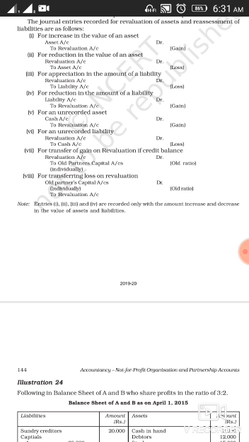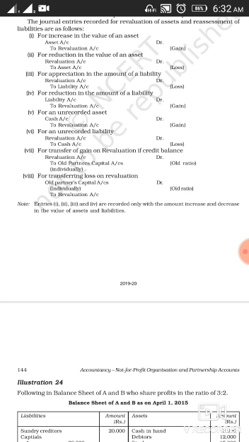Third, for appreciation in the amount of a liability, means whenever there will be increase in the amount of liabilities. Whenever there will be increase, it means a loss for the business, and as per the rule, debit all expenses and losses. So we'll debit revaluation account to liability account, and as we know, whenever there is increase in the value of liability, we credit it. So revaluation account debit to liability account.